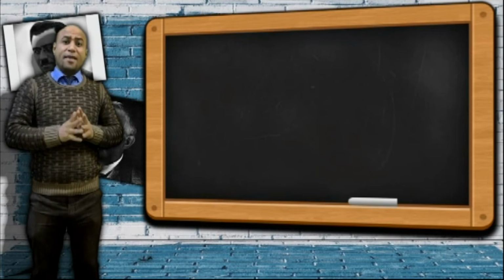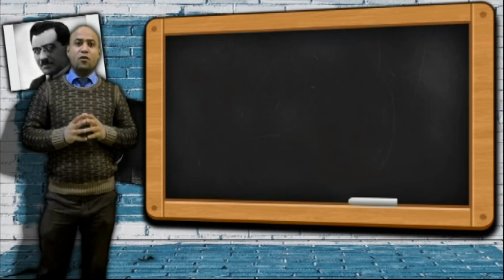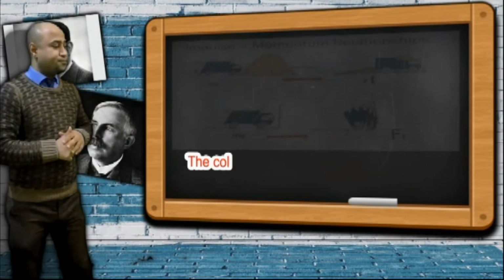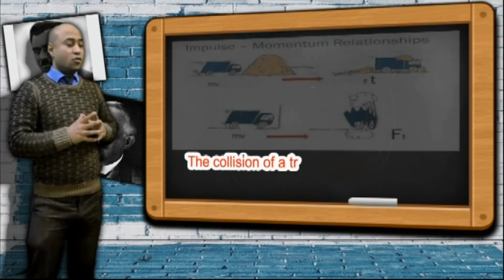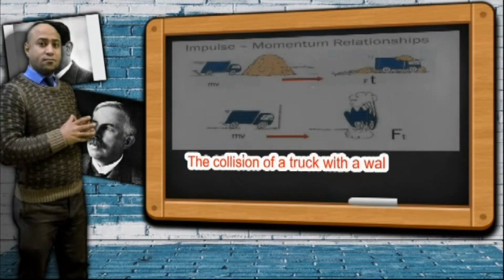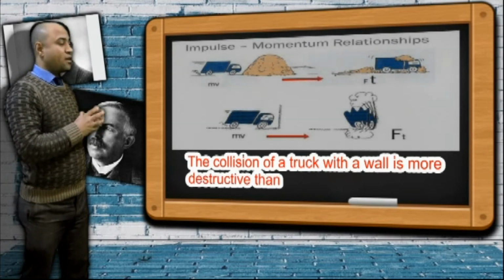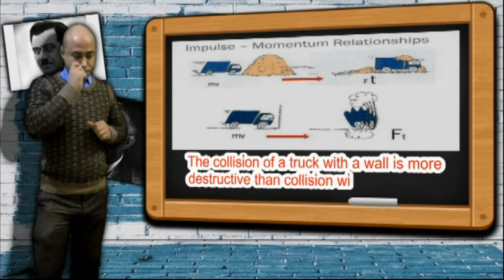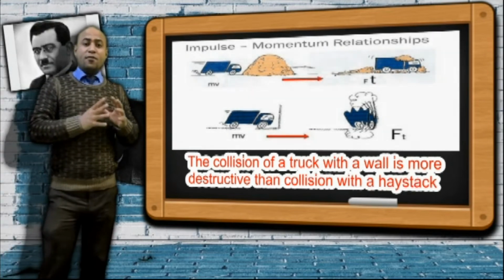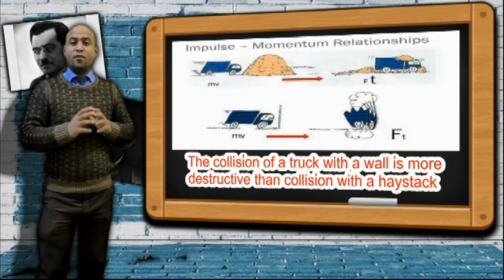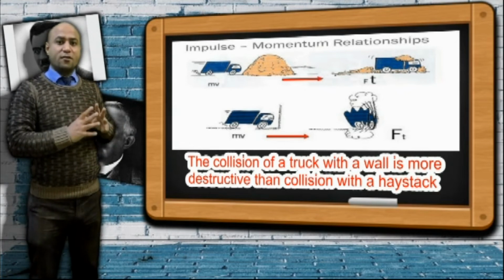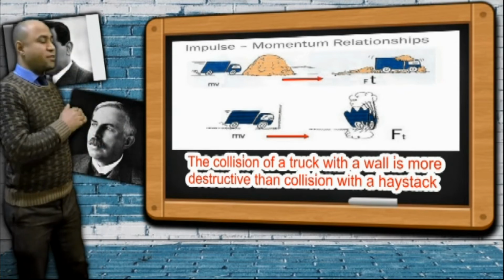Okay, there are some applications of Newton's second law and momentum. The first application: the collision of a truck with a wall is more destructive than the collision of a truck with a haystack. Why? In both cases, the momentum is equal. The momentum of the moving truck is equal, right? Momentum equals mv.